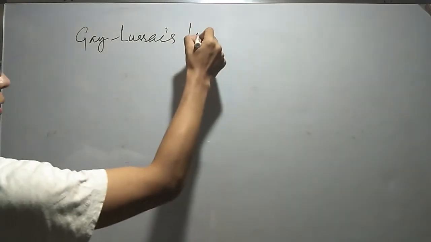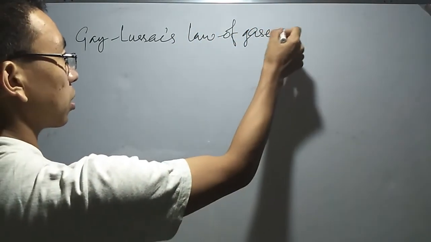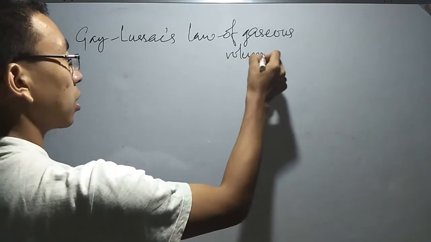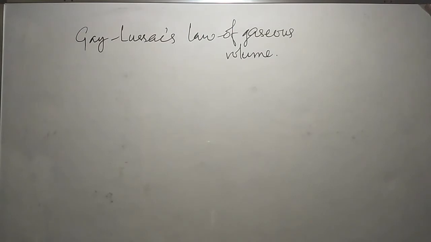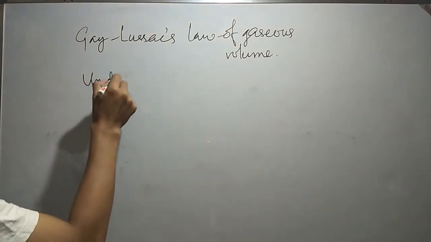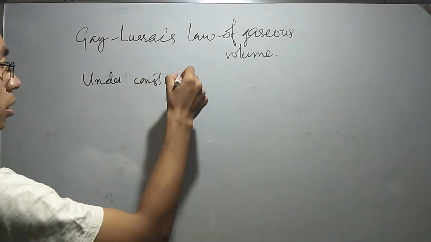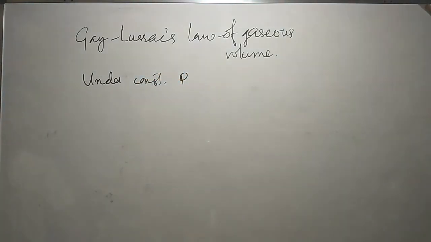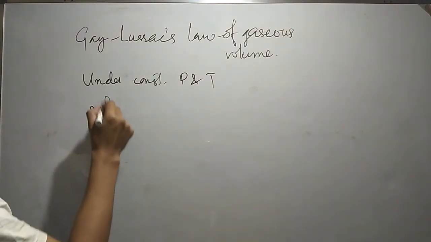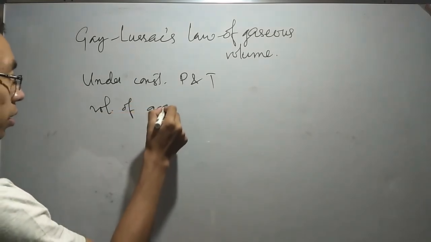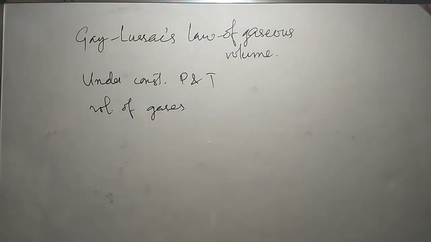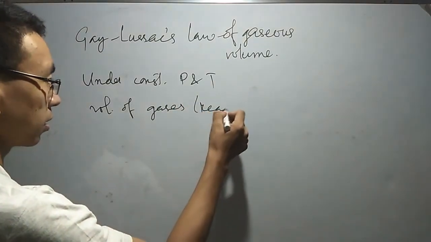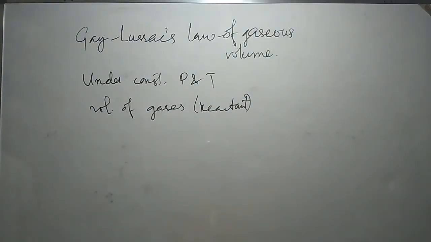Under constant pressure and temperature, the volumes of gases which are reactants bear a simple ratio.